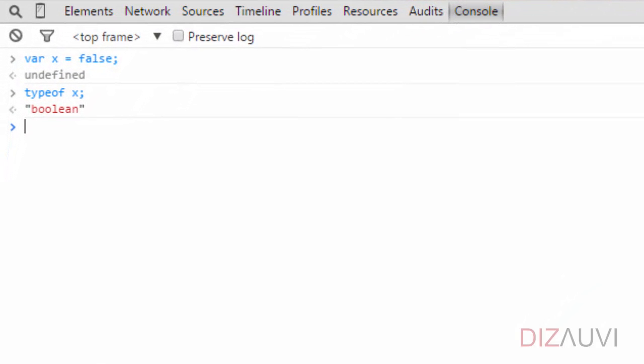We have already declared this variable x. Now let's declare another variable y and let it be undefined. So if we compare the two variables by using the double equals operator, we get a false. So these two values are not equal. But I said that JavaScript treats undefined as falsy value. So why aren't they equal?